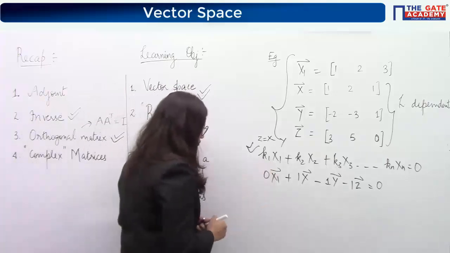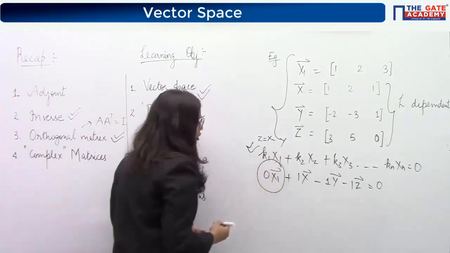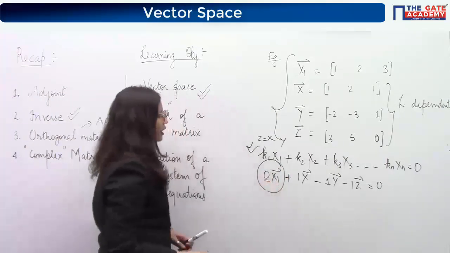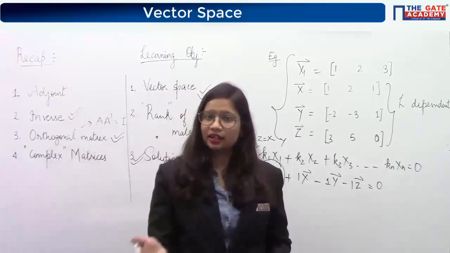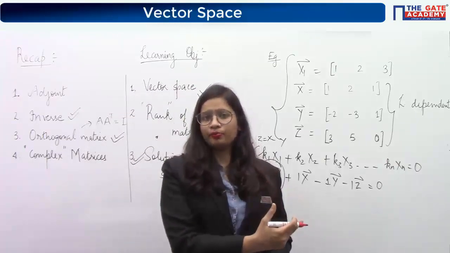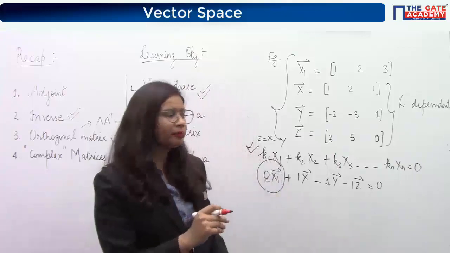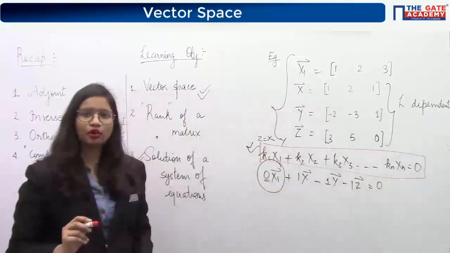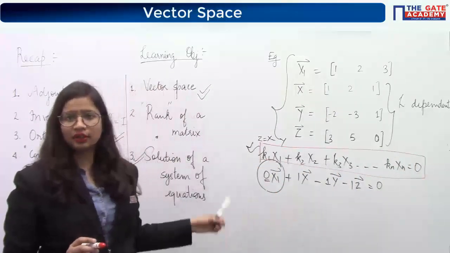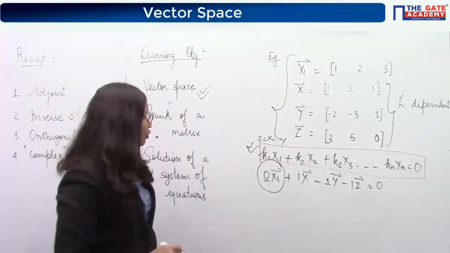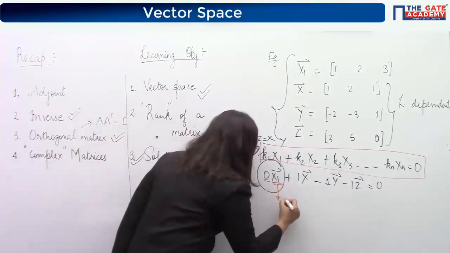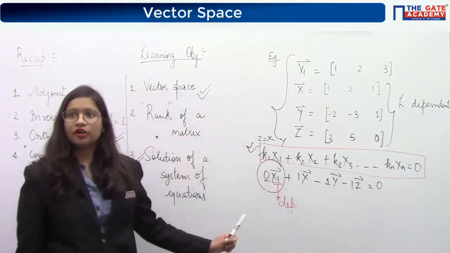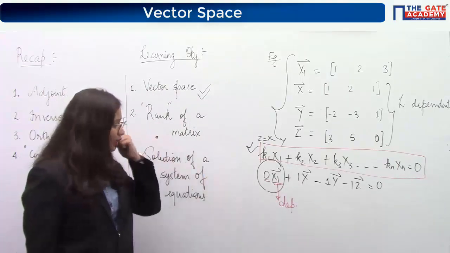First of all, in this relationship, the coefficient of x1 is 0. This implies directly that x1 is not in the relationship, but because of this mathematical formula, we have just taken the coefficient of x1 as 0. So because x1 was not in any of the relationships, we will say that this x1 is a linearly dependent vector. That is the first conclusion.